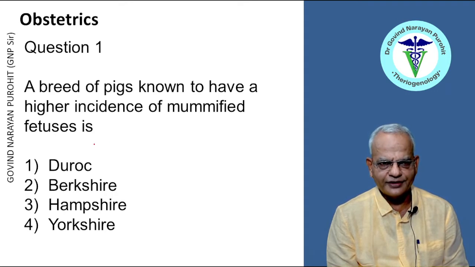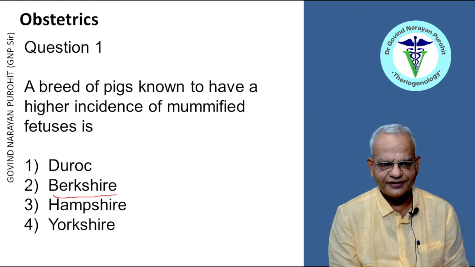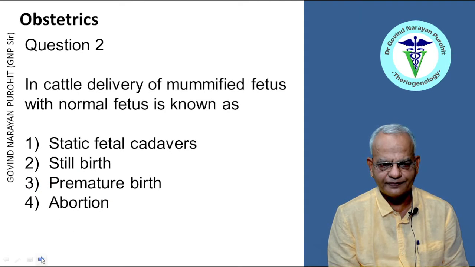So the first one is, a breed of pigs known to have a higher incidence of mummified fetuses is Duroc, Berkshire, Hampshire and Yorkshire. Now the breed of pigs which is known to have a higher incidence of mummified fetuses is Berkshire, right? So that is the right answer.